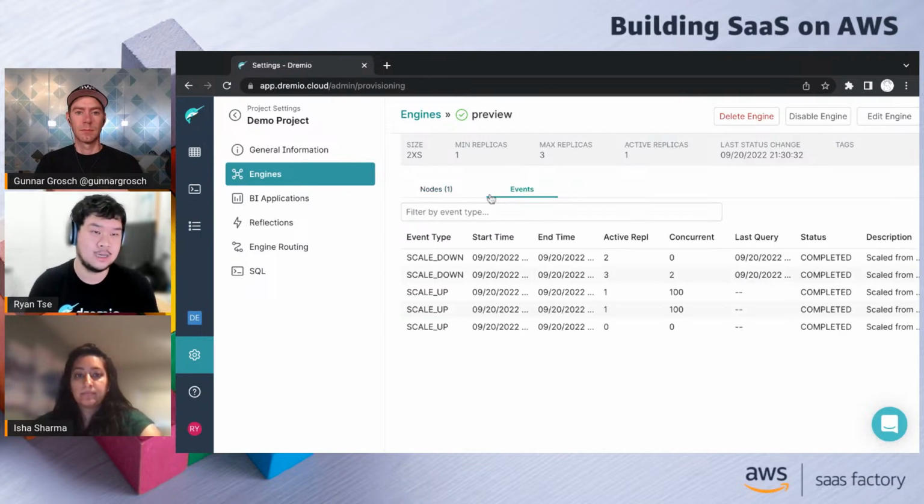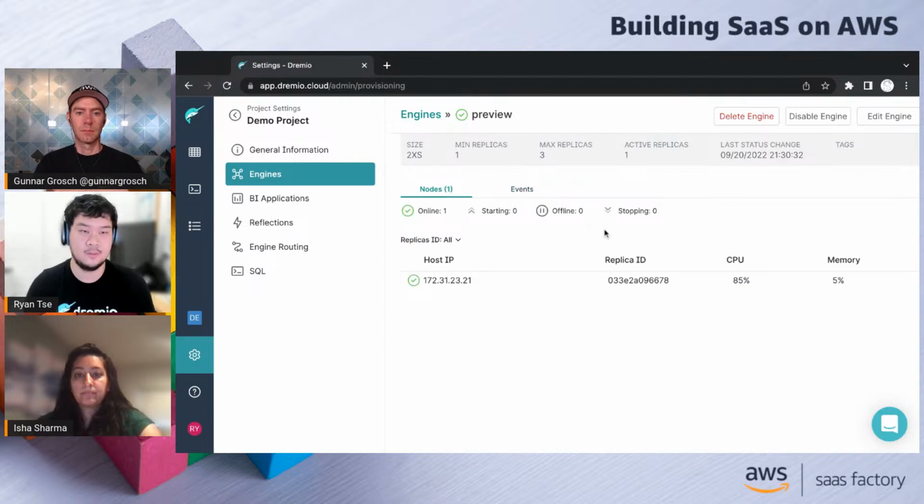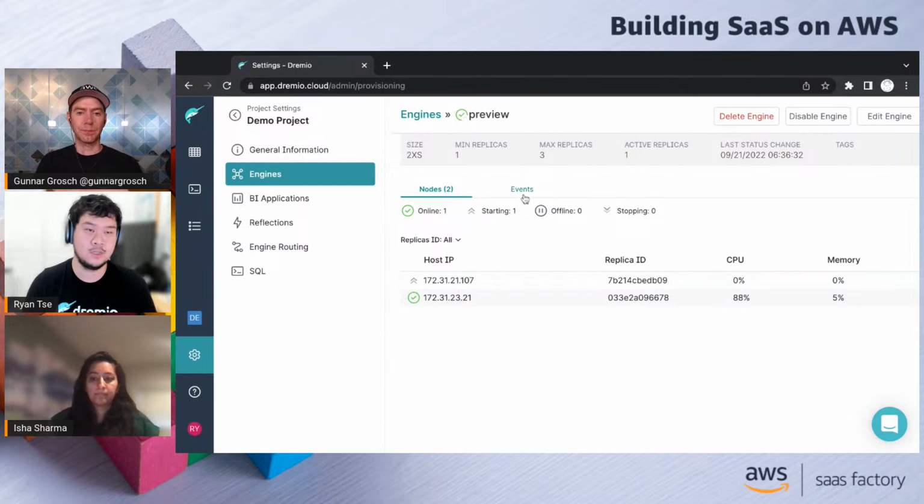It does take a second to respond. We don't want to rapidly spin things up if there's just a very small blip. But now we can see that the query load triggered the system to say, I think the number of replicas that we need is actually higher.